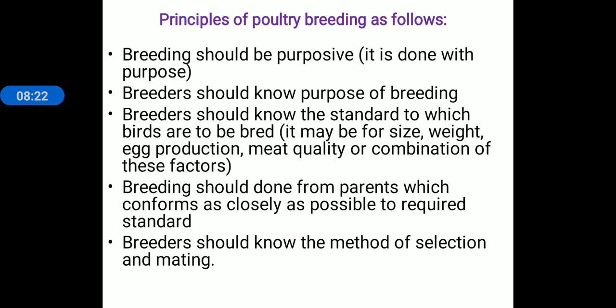Now standard means it may be for the size, weight, egg production, meat quality, or a combination of these factors. Combination of these factors means dual purpose, for the production of meat as well as eggs. There are birds which are used for a dual purpose also.